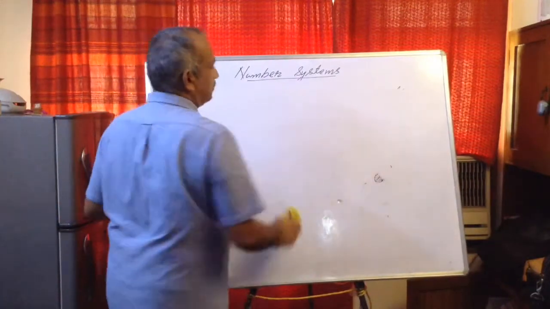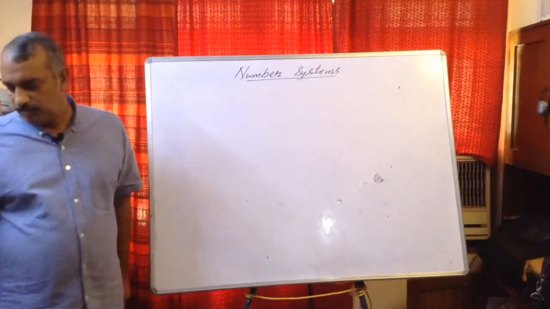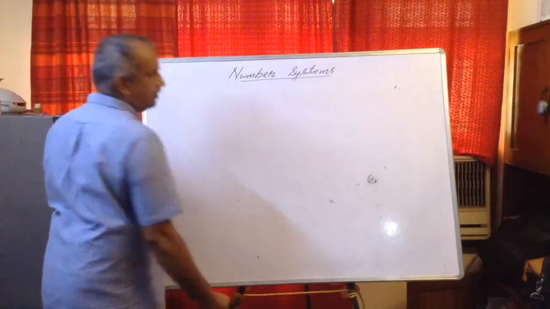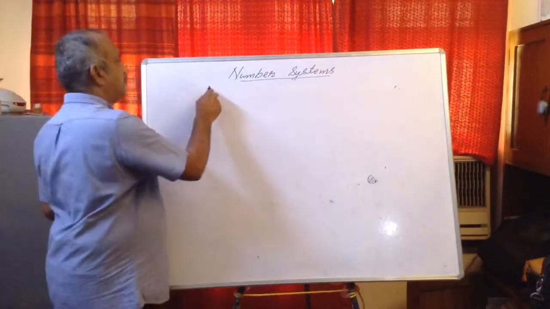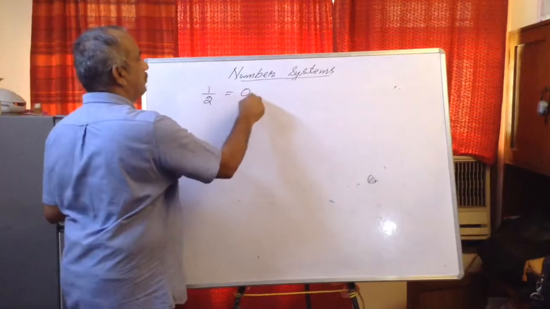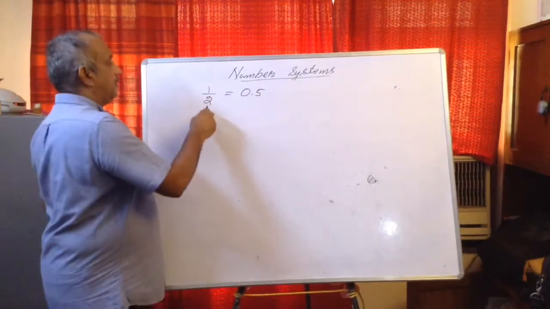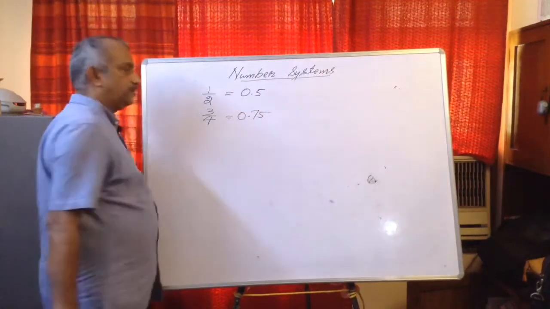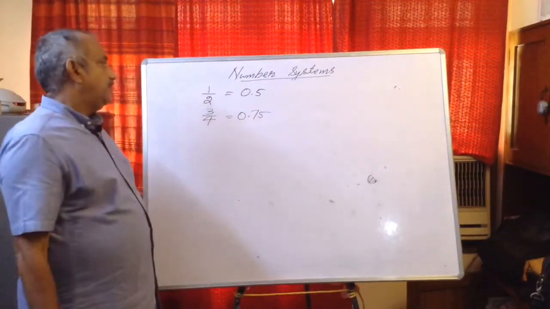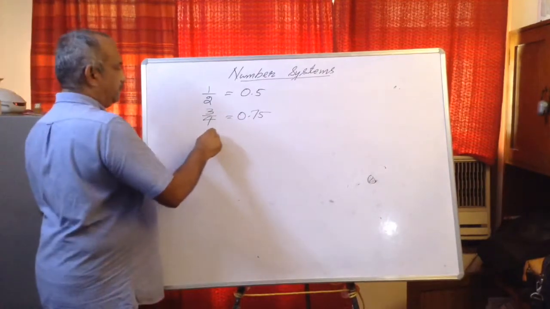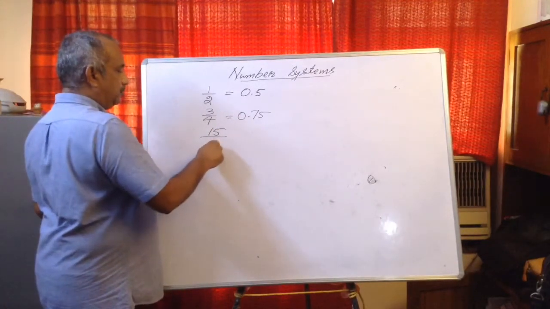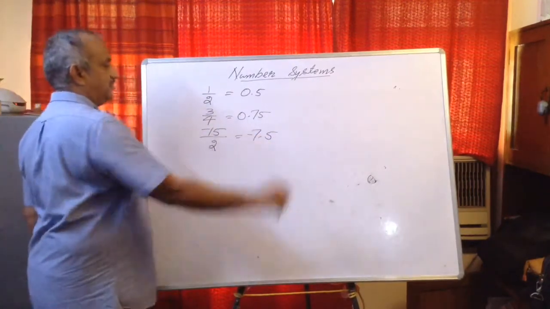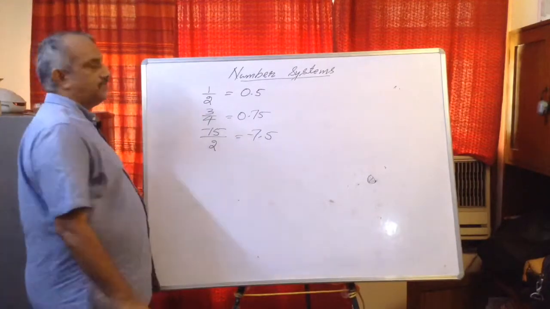Now next is how to change rational numbers into decimals. Convert the following rational numbers into decimals. Say for example 1 upon 2 is equal to 0.5. We know already. Say 3 upon 4 is 0.75. Divide and find out. Then 15 upon 2 is equal to 7.5. If it is minus, then minus 7.5. Like this we can change rational numbers into decimals.